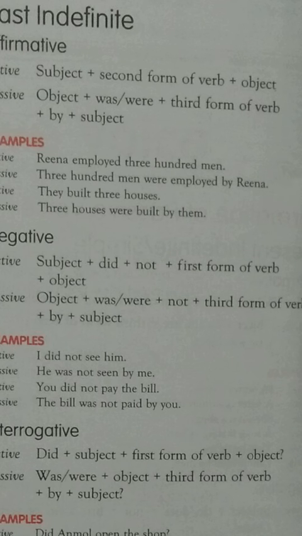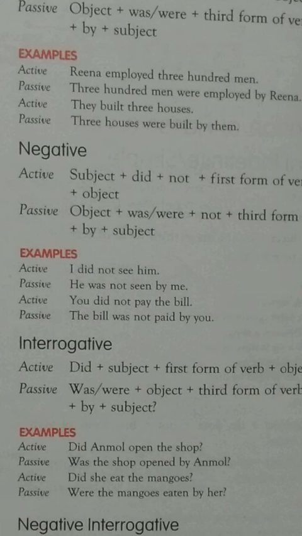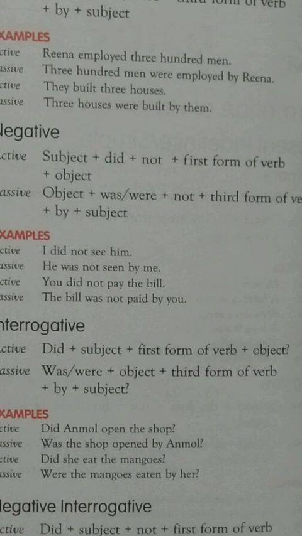Another example you can see, they built 3 houses. 3 houses were built by them. If we make a negative sentence, we use again was or were with not, like I did not see him, he was not seen by me. You did not pay the bill, the bill was not paid by you. As we use did in the past tense to make negative sentences in simple past, so again in place of did we use was and were.